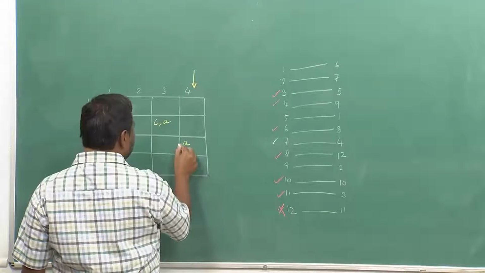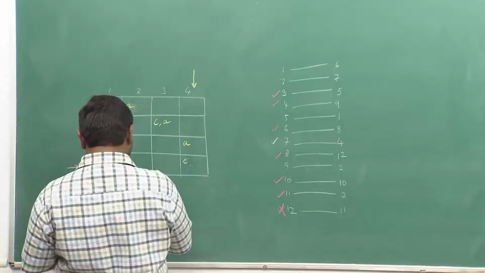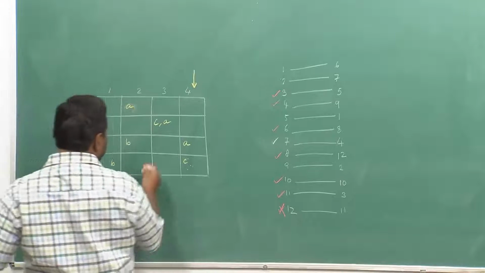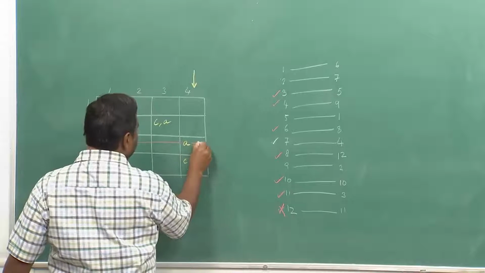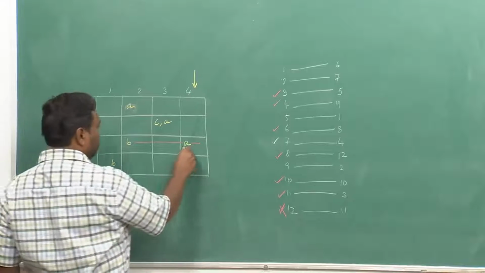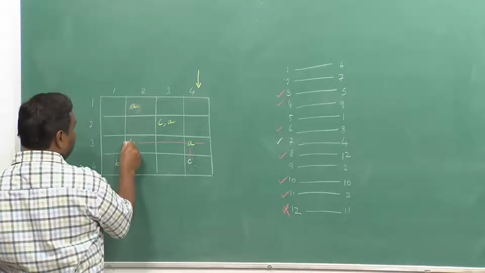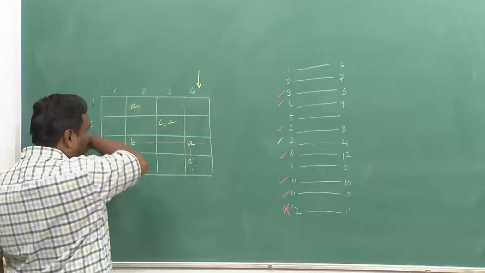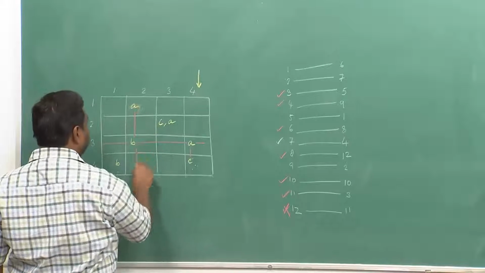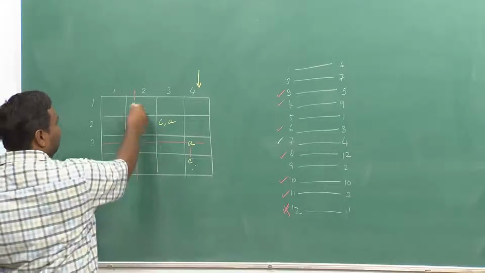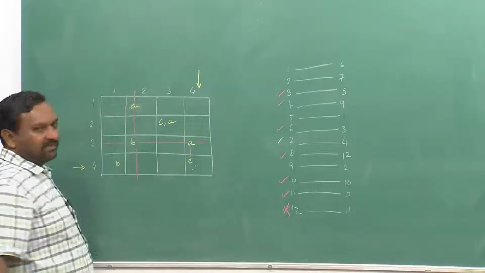So, maybe let us do it this way. If this is A, let me find out a chain here. Okay. So, once I have found out a B here, I have to now look into the column. Now if I do, any chain actually stops.